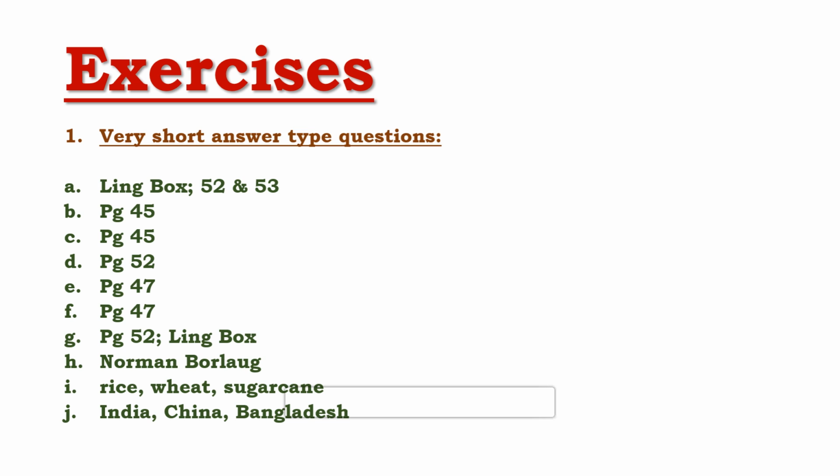Now, question number C, that is, what are the other names of shifting cultivation. So this answer also you will get on page number 45 only. You can see on page number 45 there is a column given. So there are seven areas' names given, and the alternate names of shifting agriculture are given in the next column.